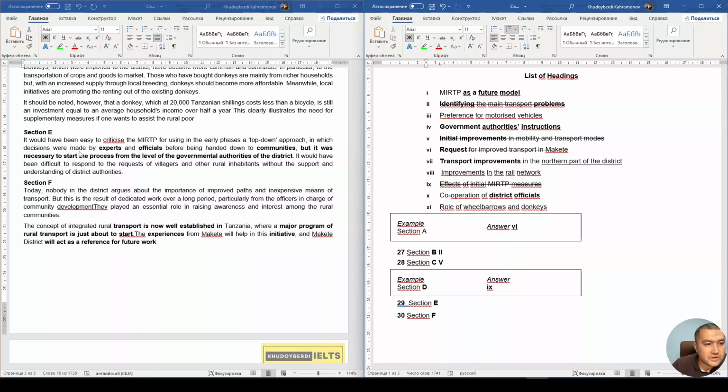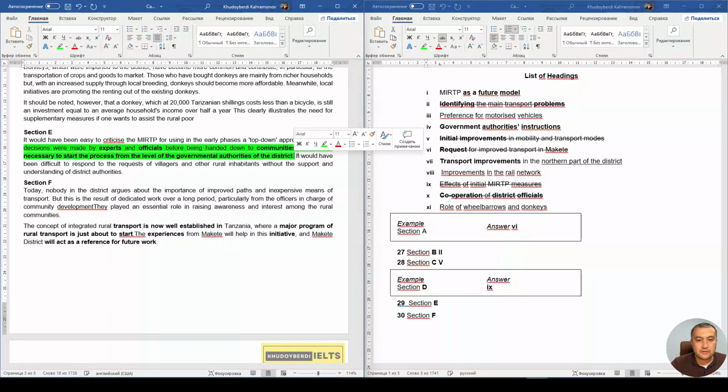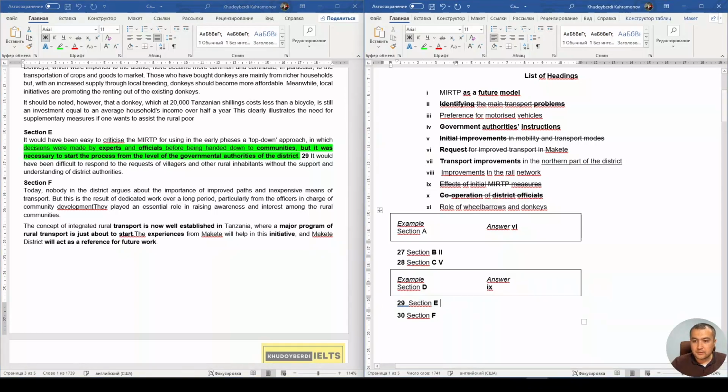In which decisions were made by experts and officials, before being handed down to communities, which means cooperation, right? And that's why the answer should be cooperation. So let's highlight these words and write 29, and let's write here okay 9.